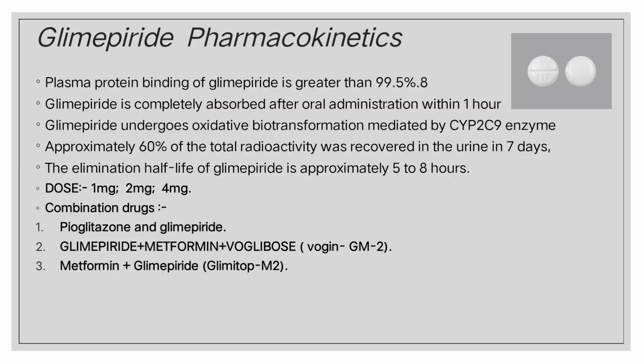Now the pharmacokinetics. It is mostly given orally, and its protein binding is 99.5%. Biotransformation occurs in the liver by the CYP2C9 enzyme, and 60% is eliminated in urine. The half-life is 5 to 8 hours. The dose of Glimepiride is 1 mg, 2 mg and 4 mg.